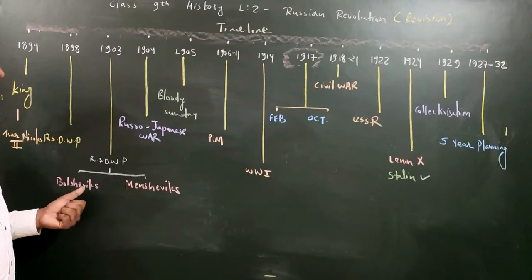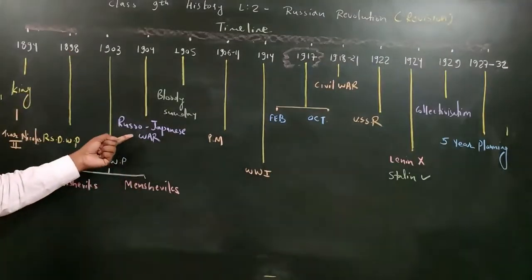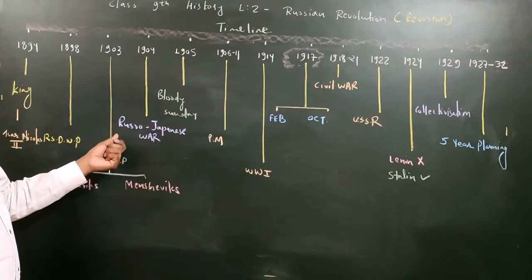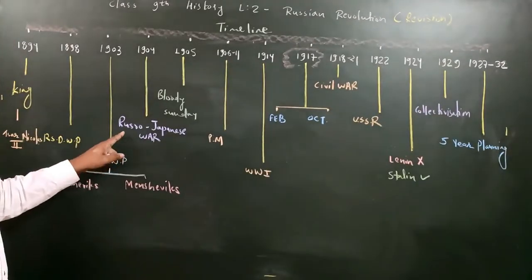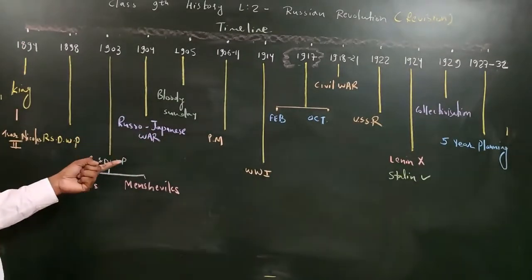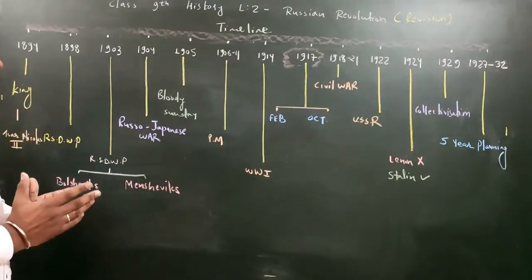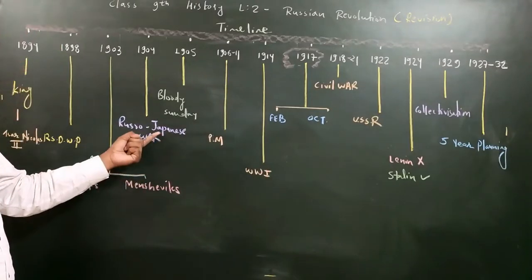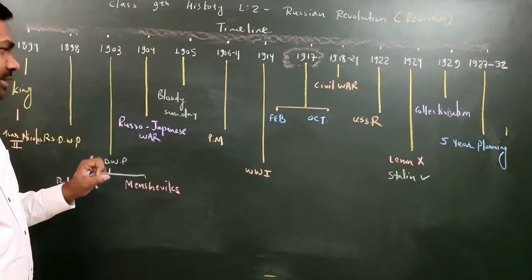After that, due to some resources, both countries wanted to take over those resources. That is Russia and Japan. That is why they fought together and a war took place between these two countries. And ultimately, who won? Russia lost and Japan won. Russia was the largest country in terms of area. Today also it is the largest country. And Japan was a very small country, but still the Japanese people were very good in terms of willpower and skill and technologies. That is why the Japanese defeated Russia, and we will discuss this in detail.